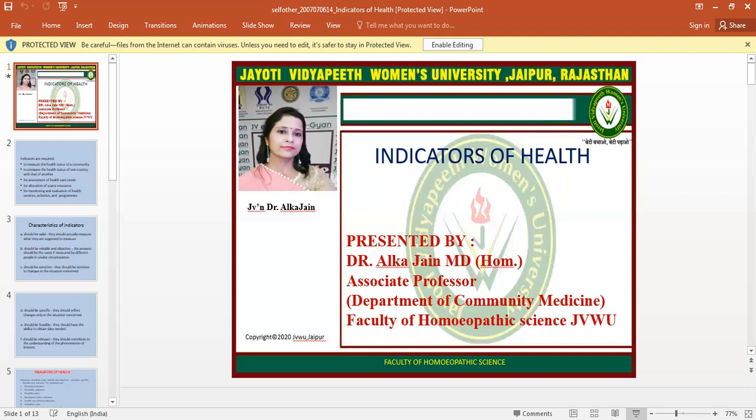Next is MMR, maternal mortality rate, and it accounts for the greatest proportion of deaths among women of reproductive age. It means death of a woman during her reproductive age group, during pregnancy and after the childbirth up to the 40 days. Then next is disease specific mortality rate, and mortality rates can be computed for any specific disease, either communicable or non-communicable disease.